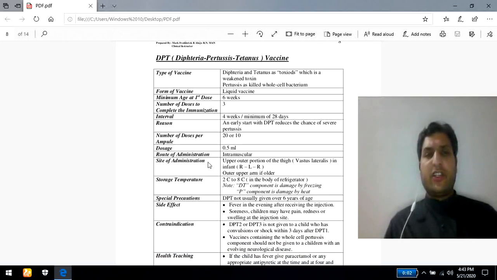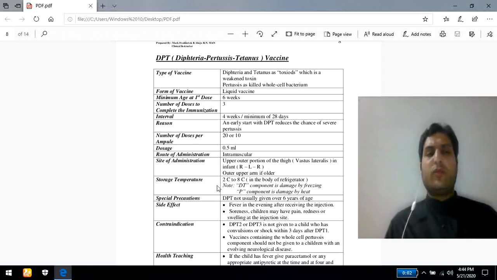Site of administration, this is very important. In case of newborn babies, we should follow the thigh region. The upper outer portion of the thigh region, one of the muscles basically involved, should be used in case of newborn babies or children. In case of aged candidates, we should take the support of the upper arm region.